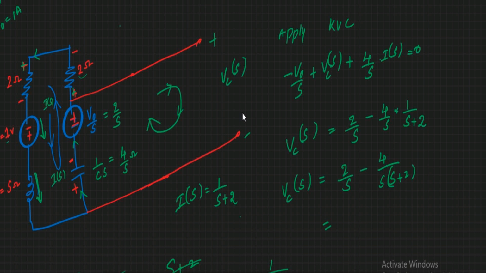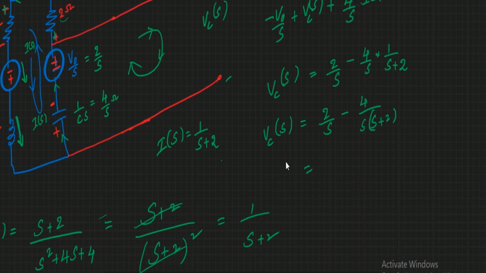If you take the common LCM, S into S plus 2, here you are going to get 2 into S plus 2 minus 4.